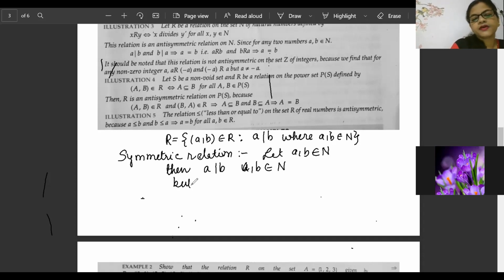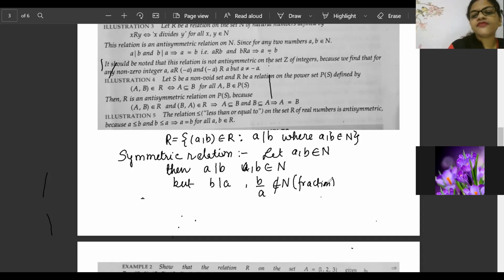But when B divides A, then B by A does not belong to natural numbers. It will come as a fraction.